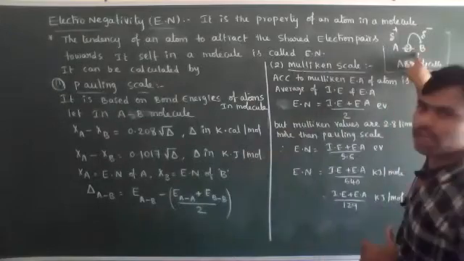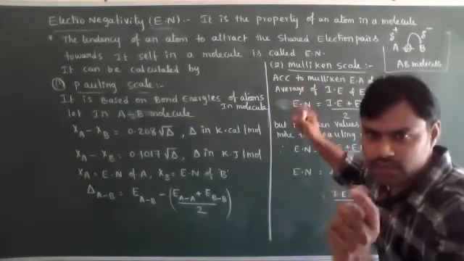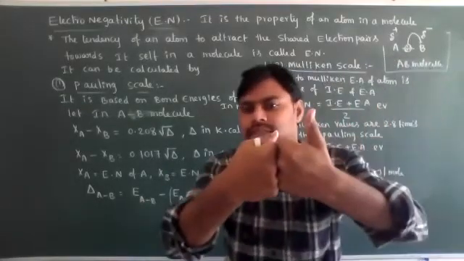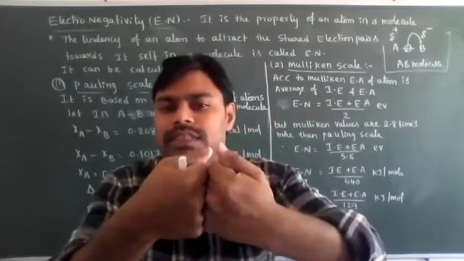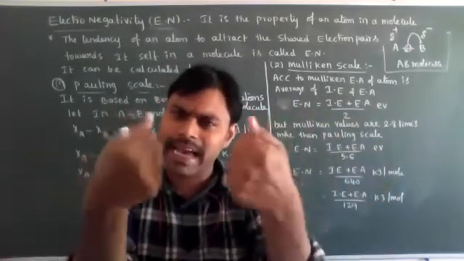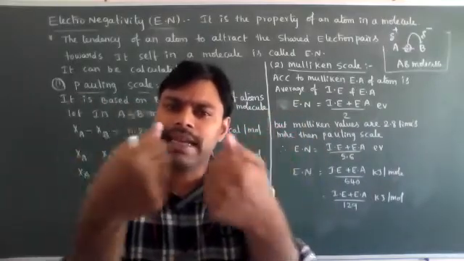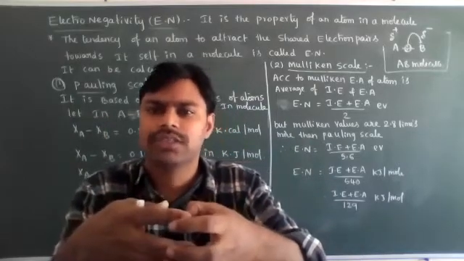For example, take an AB molecule. A and B form a bond. How is the bond forming? Due to the presence of attractive forces. If repulsive forces were present, A and B could not form a molecule. A and B are combining, which means attractive forces are present.